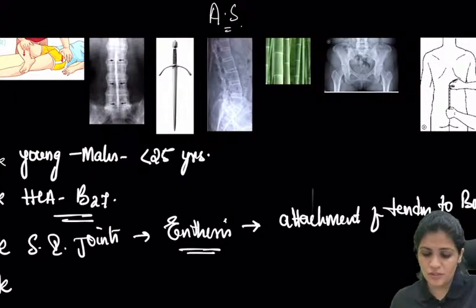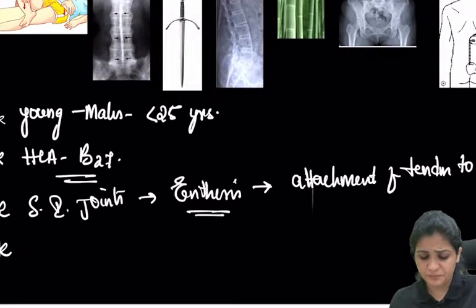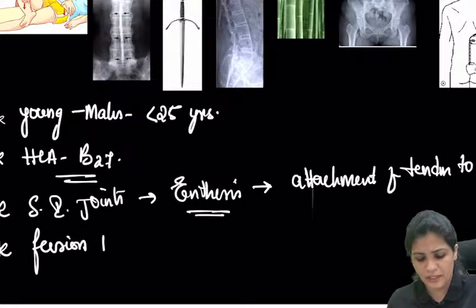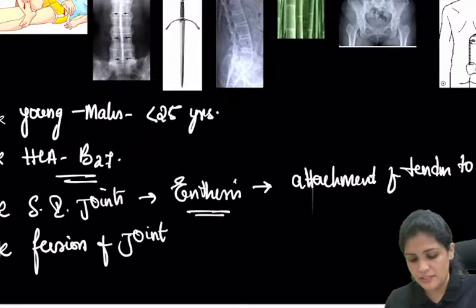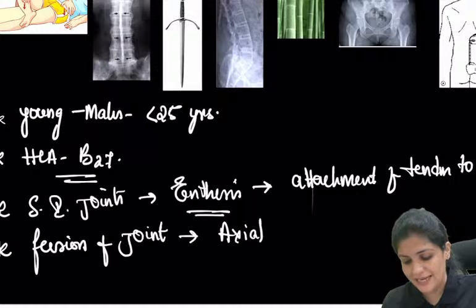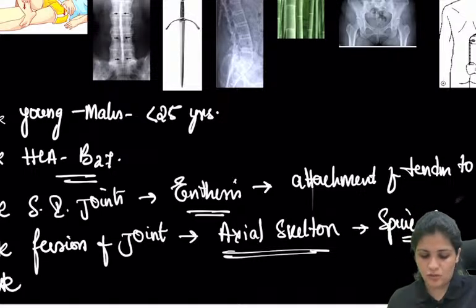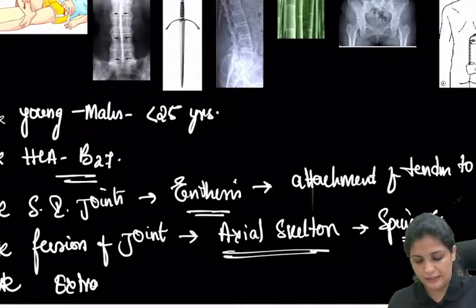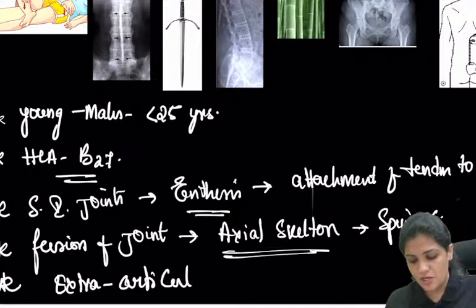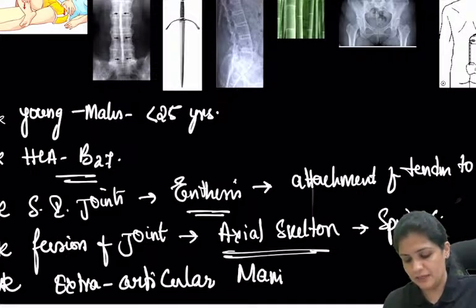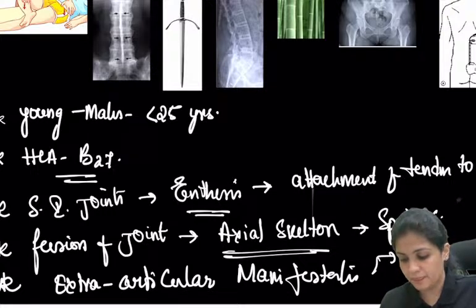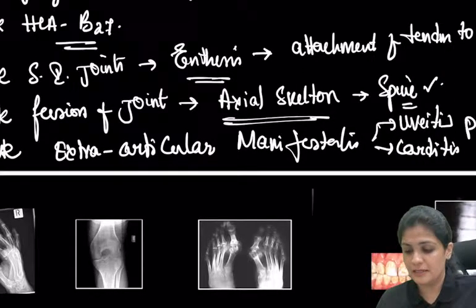Then, most commonly, there is involvement of the joints, and you can see involvement of the axial skeleton, which is the spine. It also presents with extra-articular manifestations, such as uveitis, carditis, and arthritis.